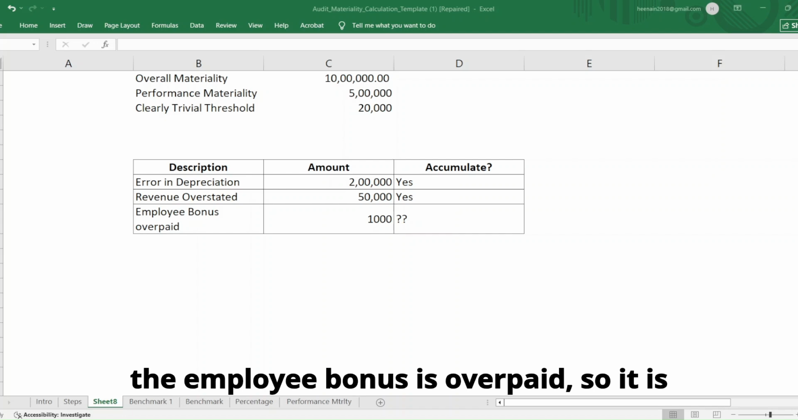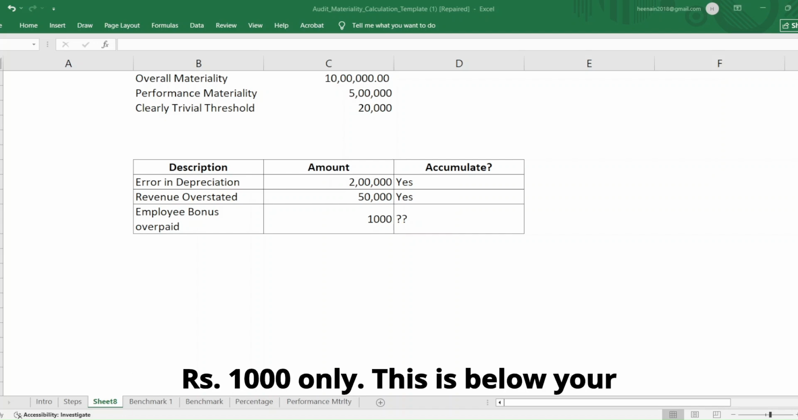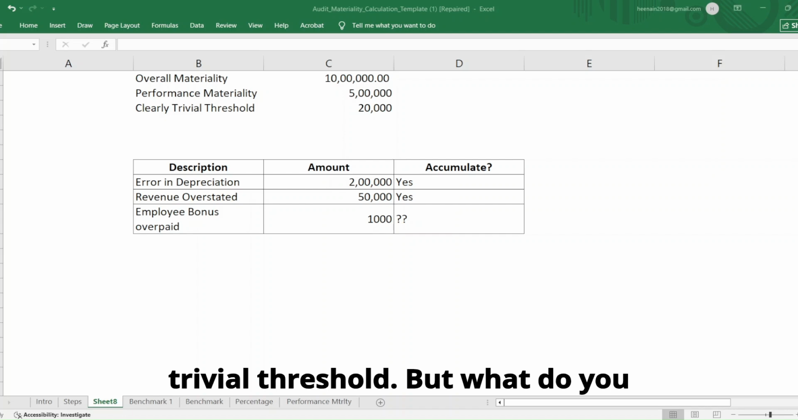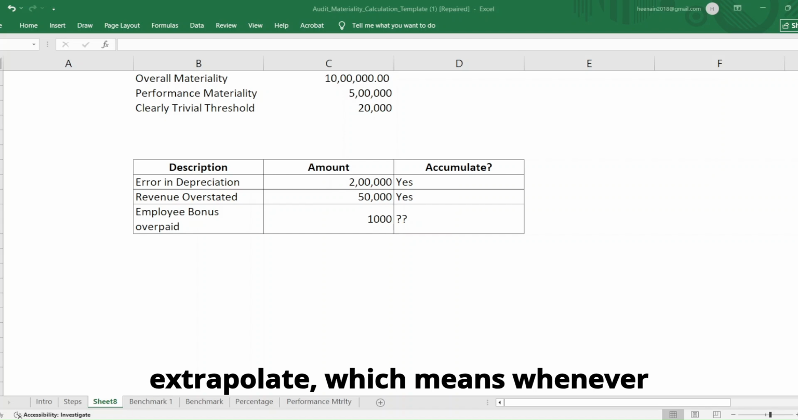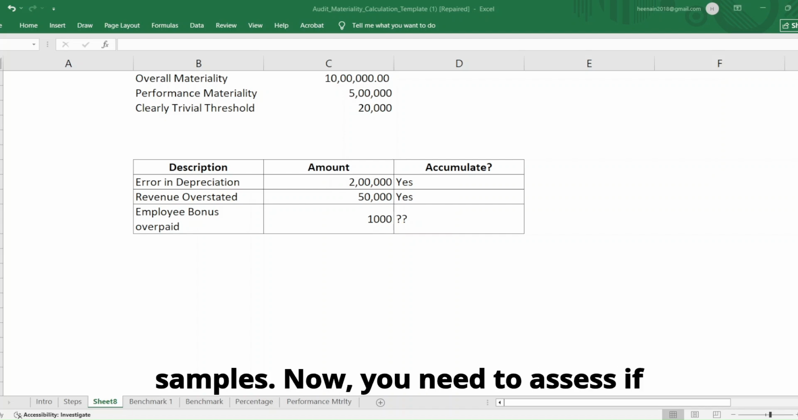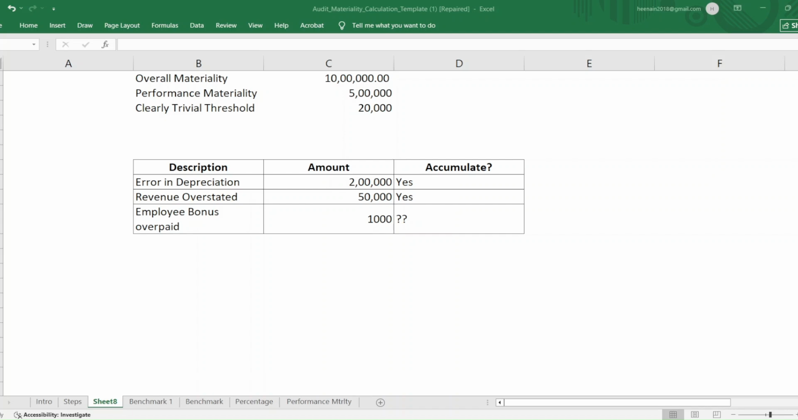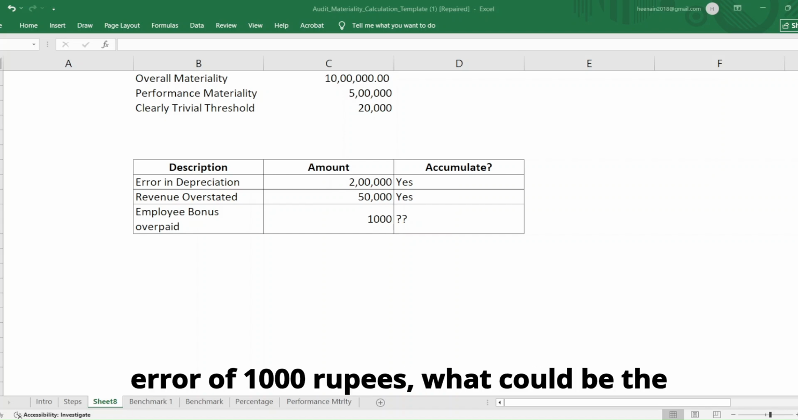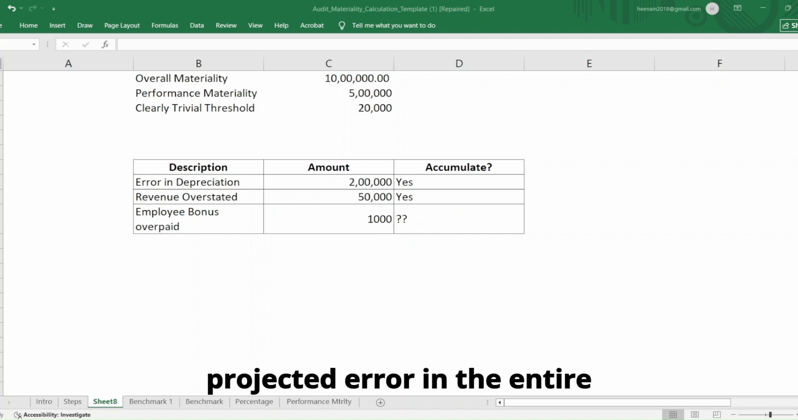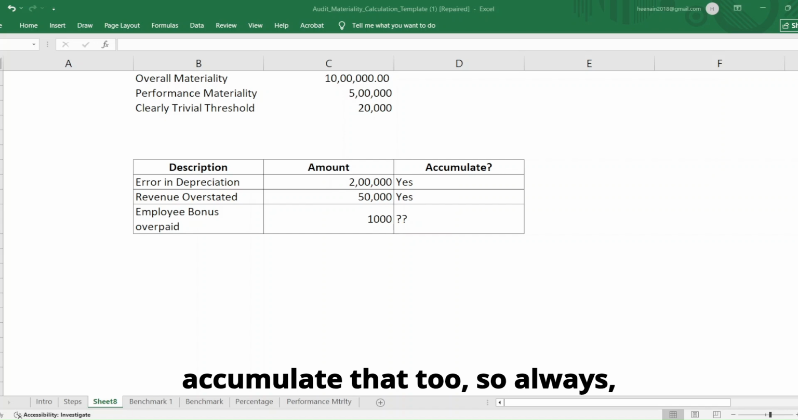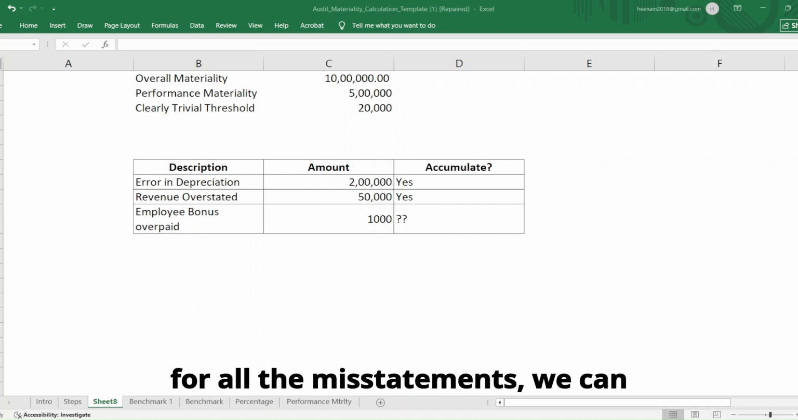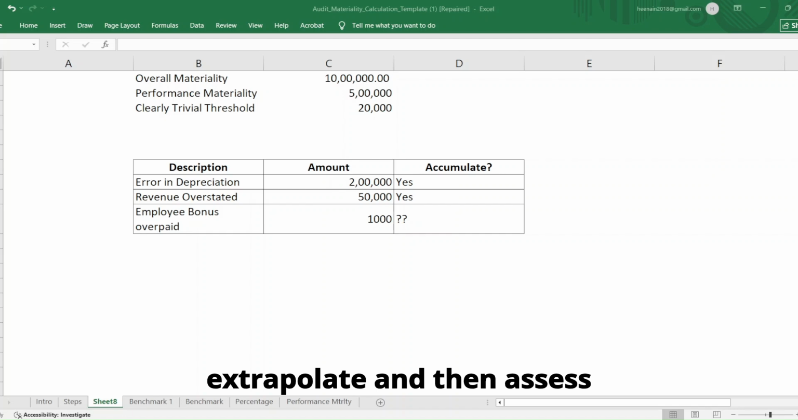Now, when we come to the third item, the third example we are taking here is that the employee bonus is overpaid. So it is 1,000 rupees only. This is below your trivial threshold. But what do you need to do? First, you need to extrapolate, which means whenever you do testing, you're testing only samples. Now you need to assess if in your sample itself you're finding an error of 1,000 rupees, what could be the projected error in the entire population. And if that exceeds your trivial threshold, then you can accumulate that too. So always, for all the misstatements, we can extrapolate and then assess and compare it with materiality.